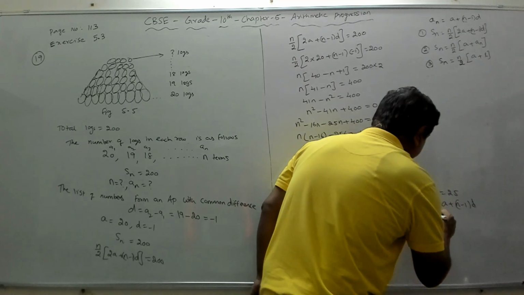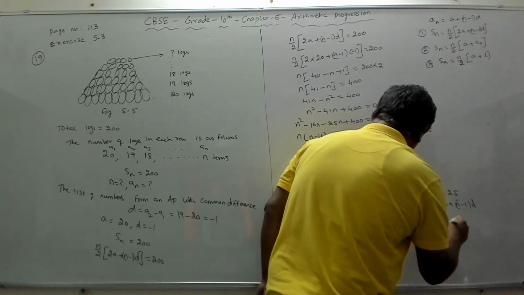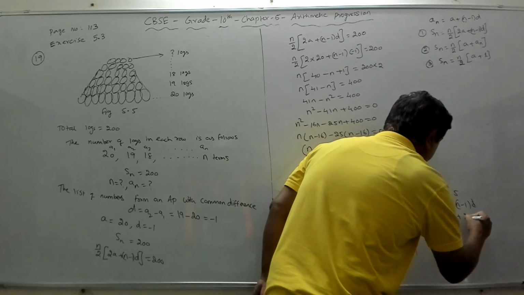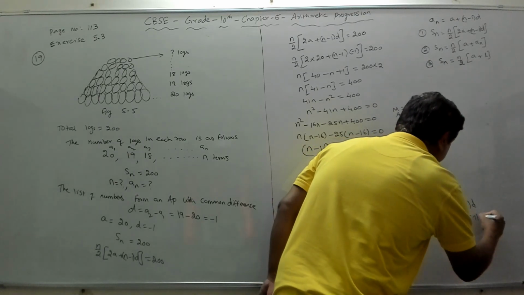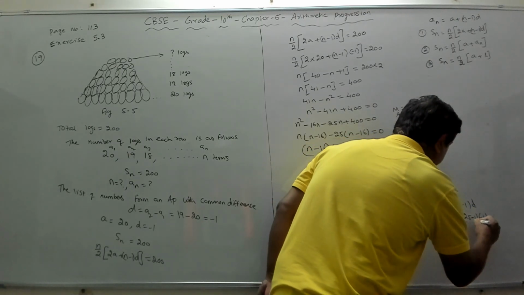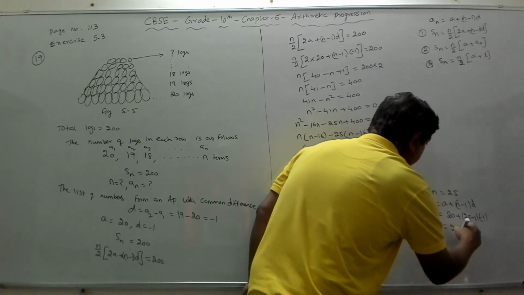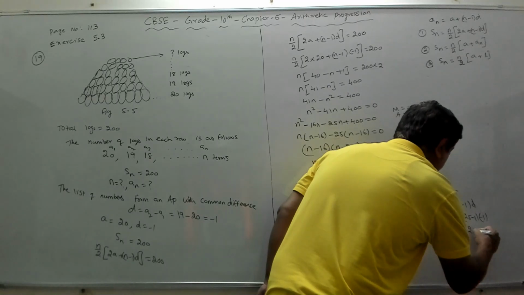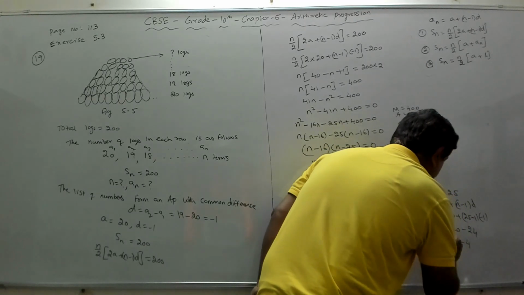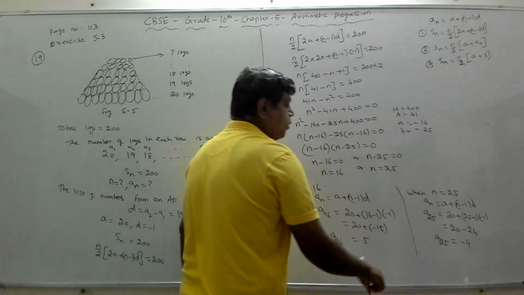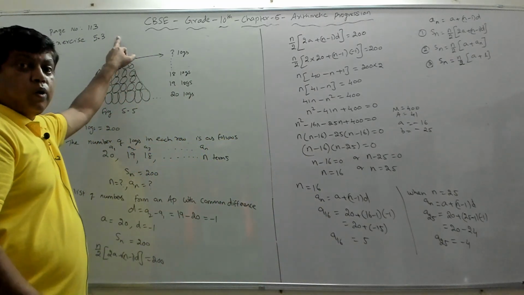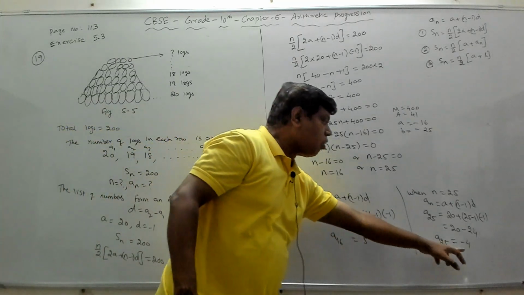So a25 we have to find. That is equal to a, which is 20, plus n is 25 minus 1 into d. d is minus 1. So that becomes 20 plus 24 into minus 1, which is minus 24. We get minus 4. A25 denotes the number of logs that can be placed on the 25th row, and we cannot have minus 4 logs, right?